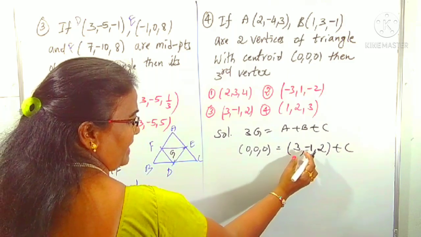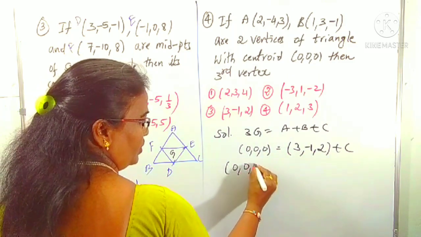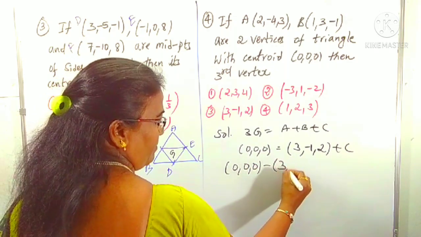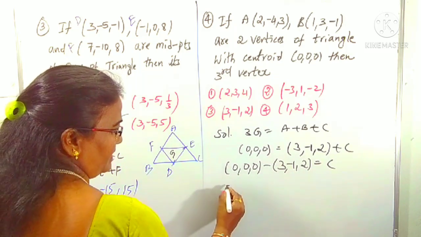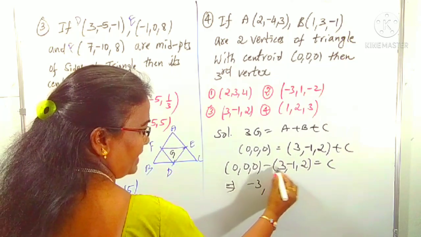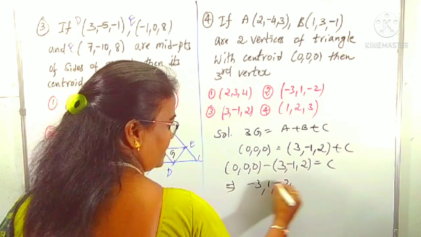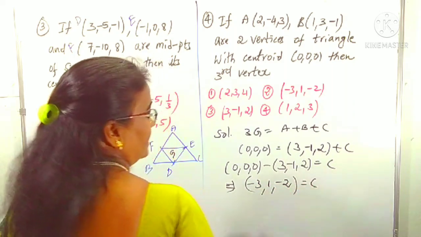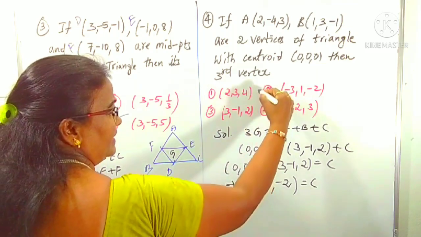Take this (3, -1, 2) to the right side and (0, 0, 0) on the left side, so it becomes minus (3, -1, 2) equals C. By subtraction, C is 0 minus 3 is minus 3, 0 minus minus 1 is plus 1, 0 minus 2 is minus 2. That is the C coordinate: (-3, 1, -2). Which option? Clearly the second option.